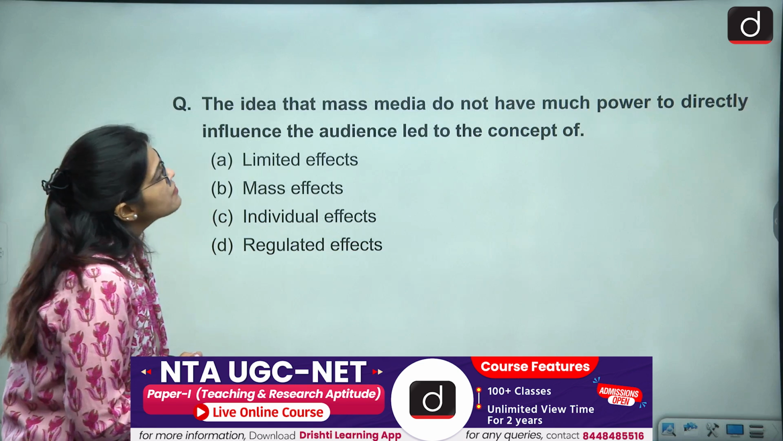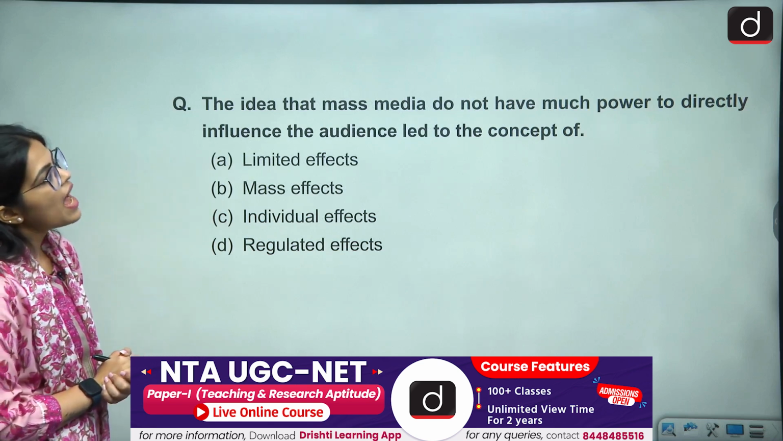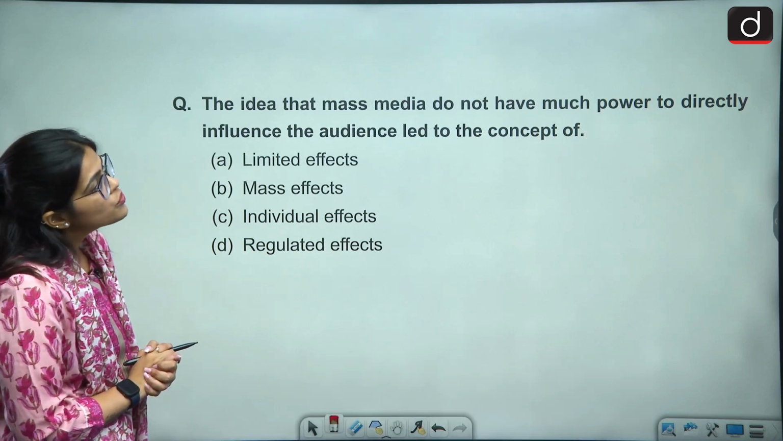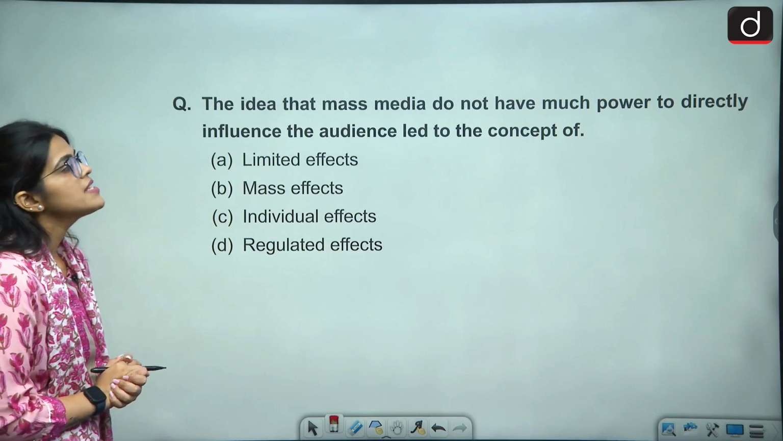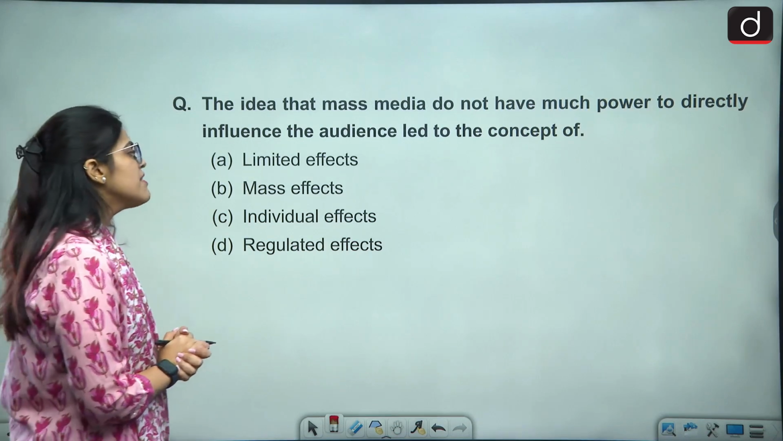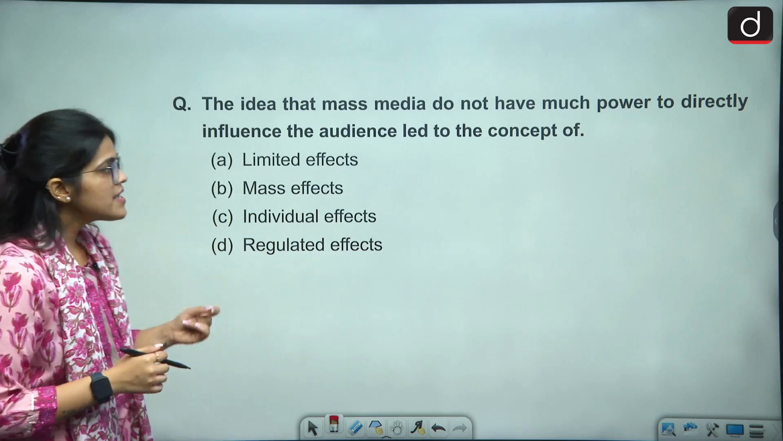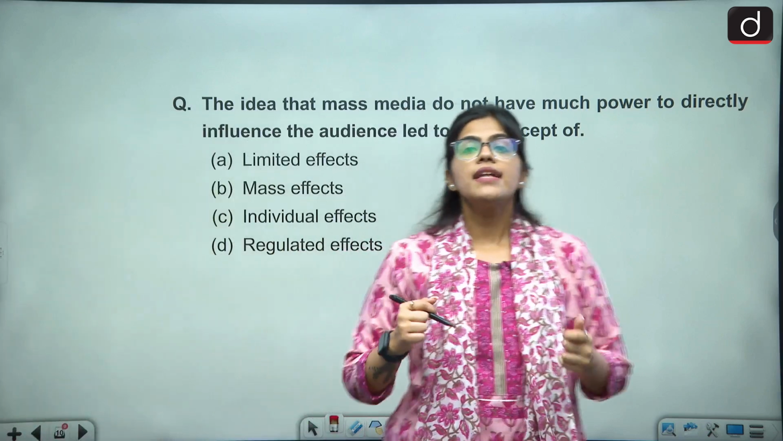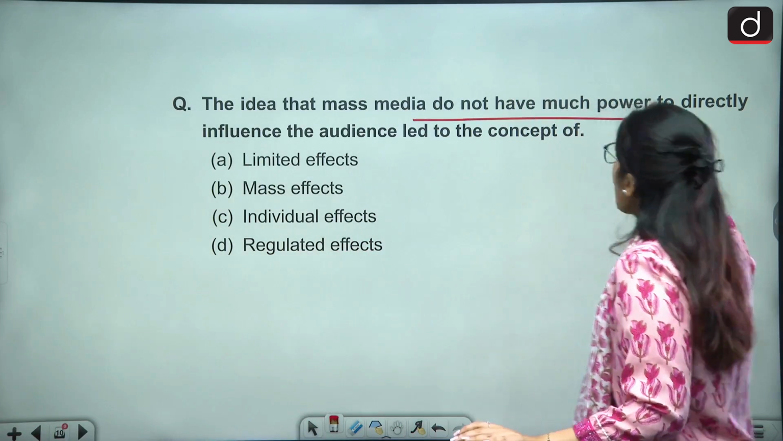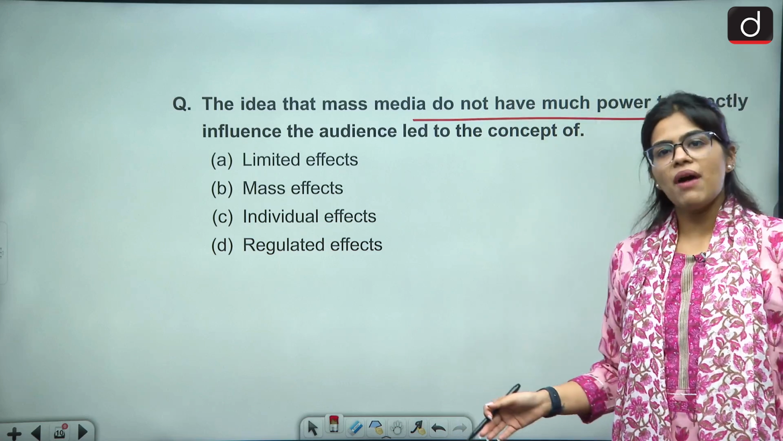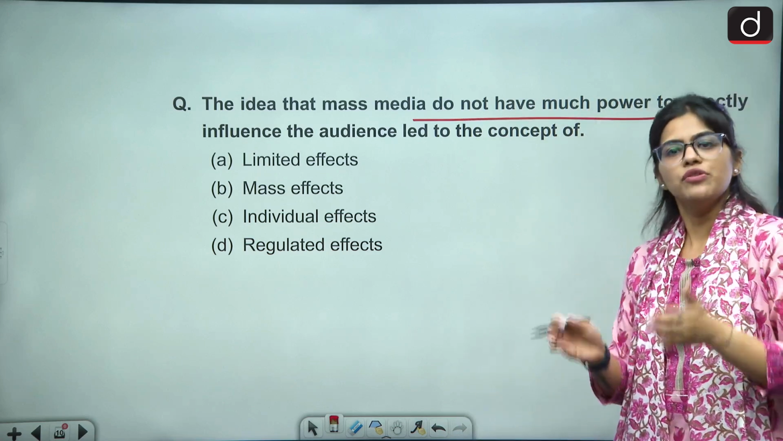Which idea that mass media do not have much power to directly influence the audience lead to the concept of limited effect, mass effect, individual effect और regulated effect? So ऐसी कौन सी theory है जो बोलती है that mass media do not have much power? उसके पास complete power नहीं है. We also have our own brain, we use it.